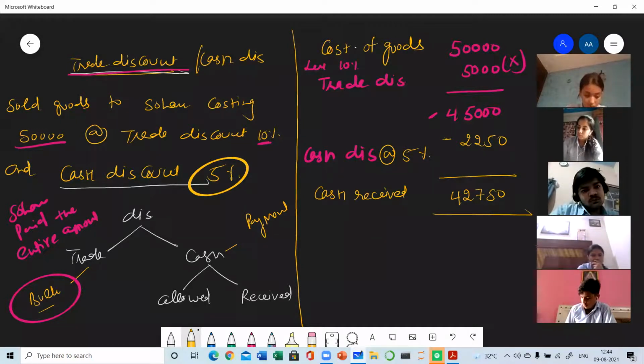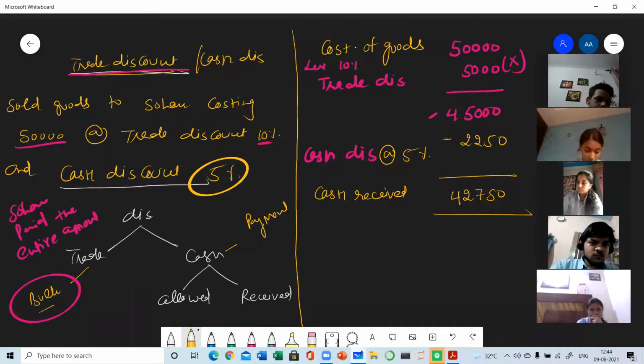Now, could you please tell me how many accounts are there in this transaction? Now it's time to pass the journal entry. So before passing the journal entry, we need to analyze the types of the account. How many accounts are there?